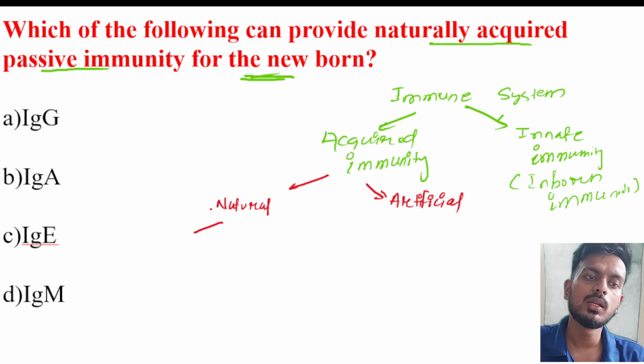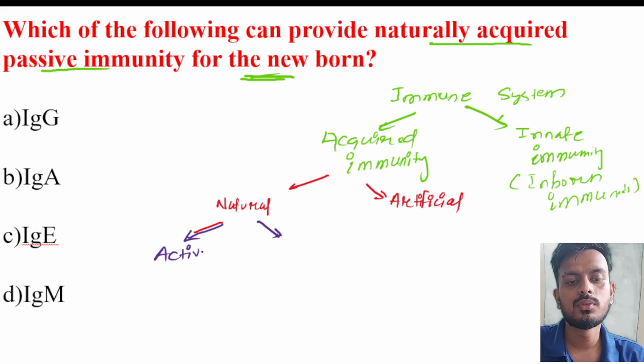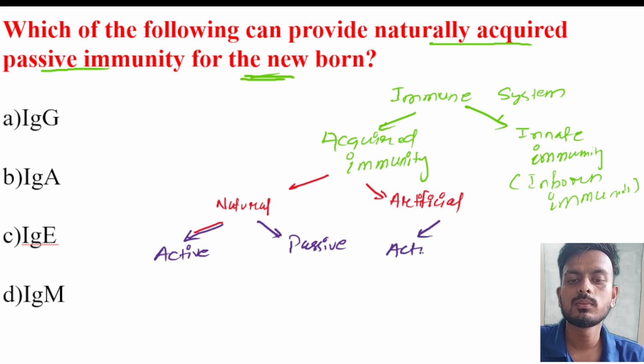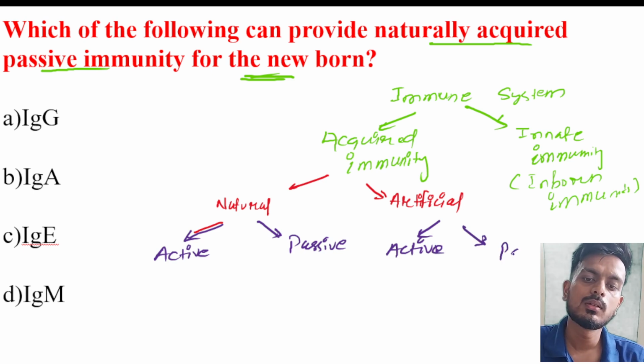Natural is also divided into two subclasses: one is active, another one is passive. Similarly, artificial also has active and passive.